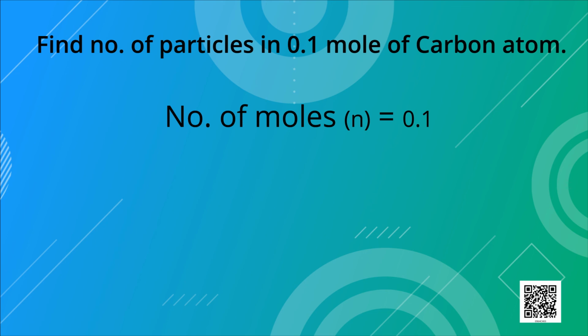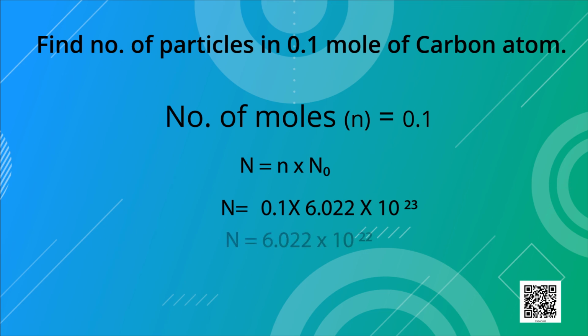So substituting in the formula, N is equal to small n into N naught, 0.1 into 6.022 into 10 to the power 23 is equal to 6.022 into 10 to the power 22. In this way, we can solve questions by remembering these formulae.